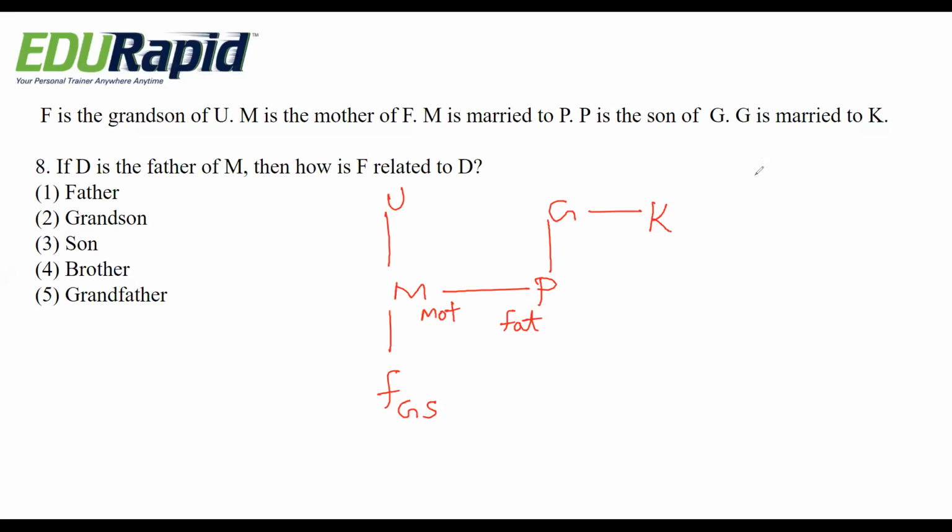If D is the father of M, that means D is married to U, and U obviously becomes the mother. Then how is F related to D? It is related as grandson. See here, D is the grandfather for F, and F becomes grandson for D. So option 2 is the right answer, grandson.